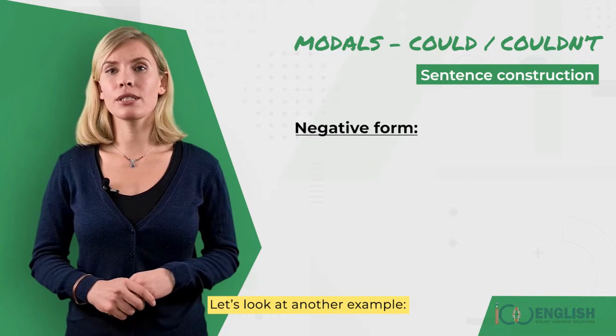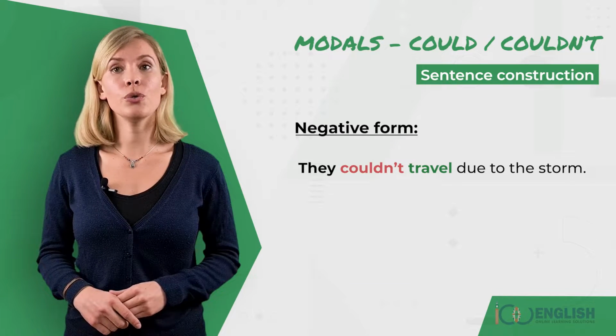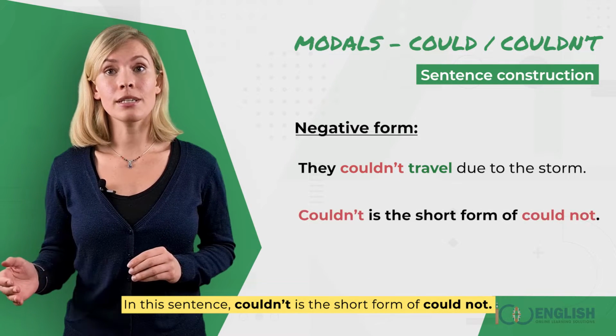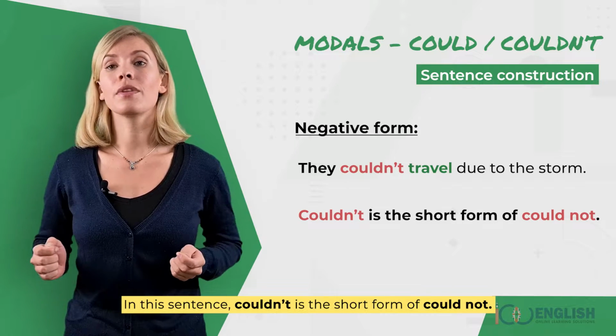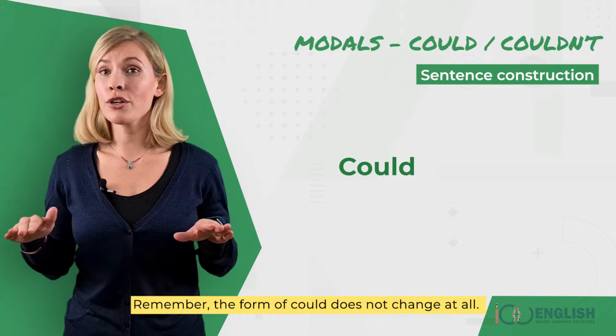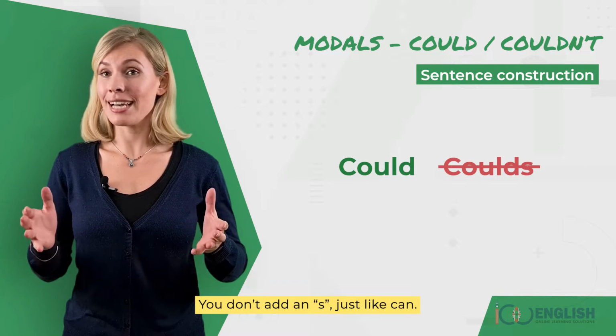Let's look at another example. They couldn't travel due to the storm. In this sentence, couldn't is the short form of could not. Remember, the form of could does not change at all. You don't add an S, just like can.